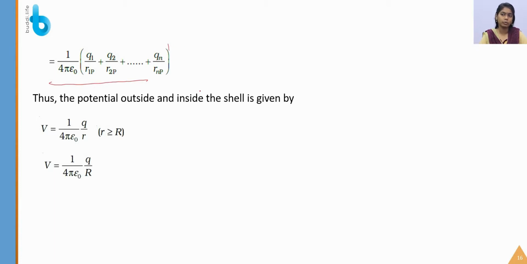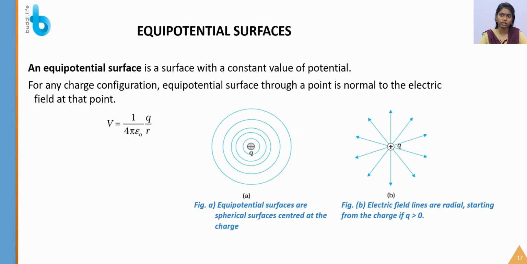Thus the potential outside and inside of the shell is given by, outside the shell, 1 by 4 pi epsilon naught Q by R. Inside, we have already known that there is no charge, so there is no work done in moving charges, right? So inside, V is equal to 1 by 4 pi epsilon naught Q by capital R. This is the potential inside and outside of the shell.